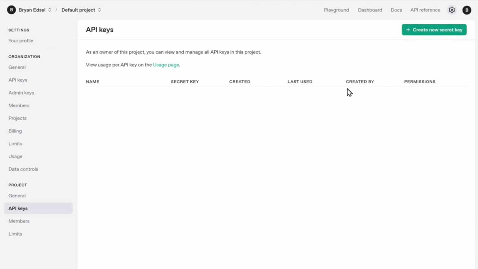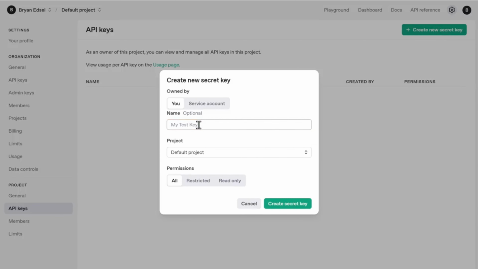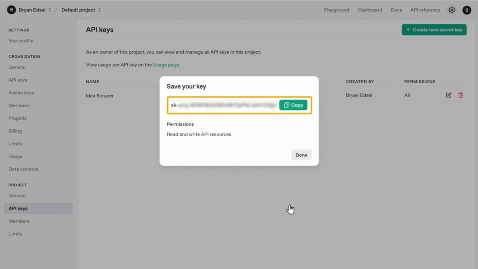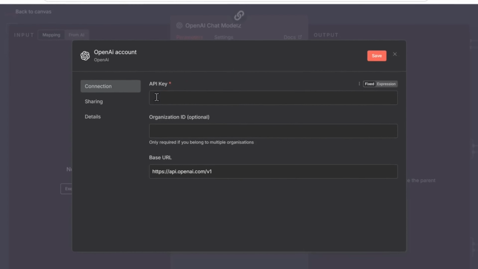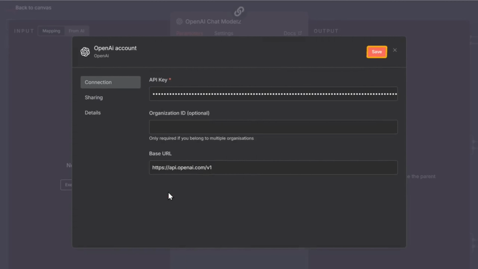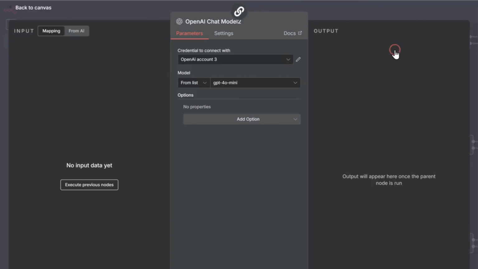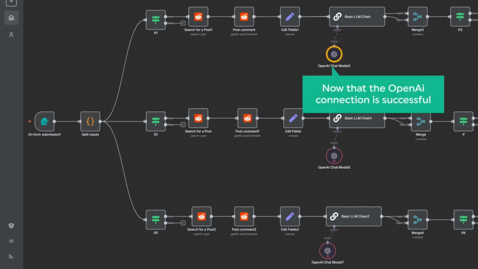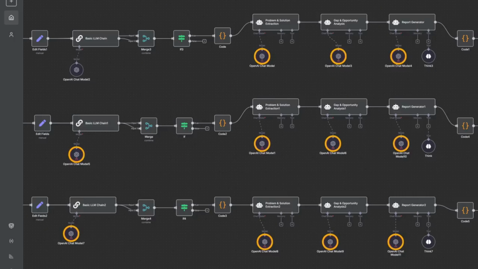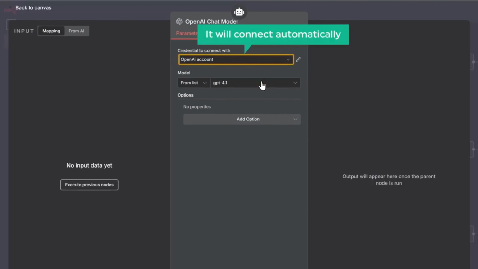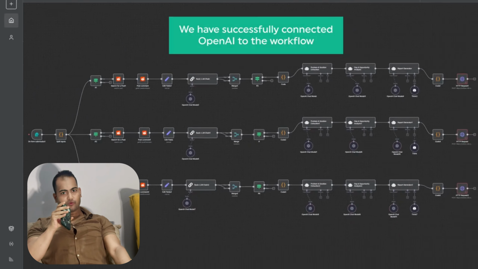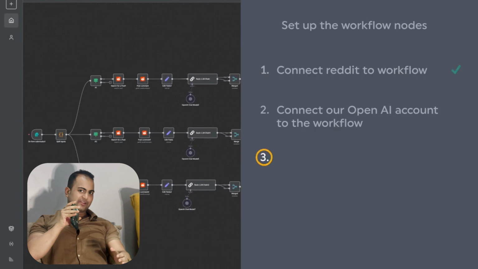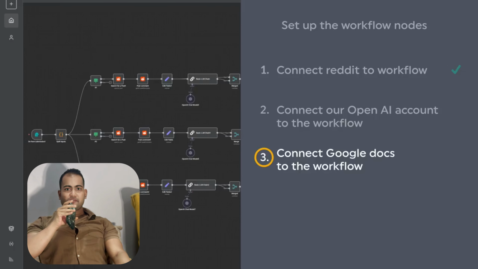Click on create new secret key. Enter the key name and click create secret key. Now we'll get the API key. Copy that, go back to n8n, paste it here and click save. Now that OpenAI is connected successfully, simply open the other OpenAI nodes and they will connect automatically. We have successfully connected OpenAI to the workflow, and next we can move on to the third step, which is to connect Google Docs to the workflow.